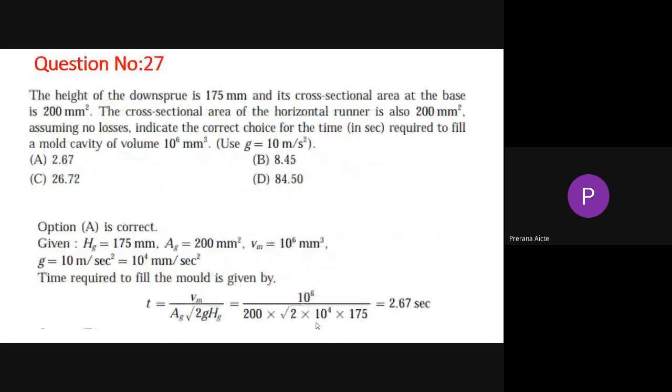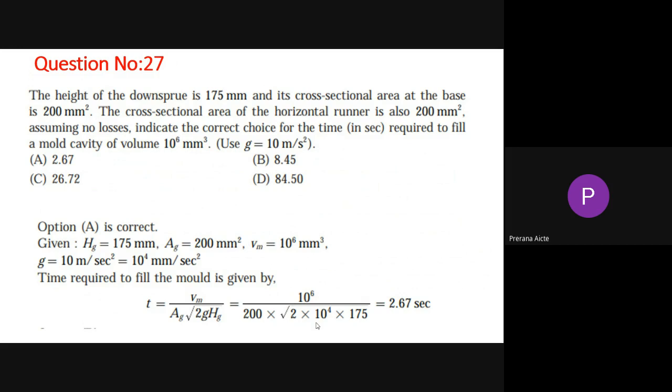The height of the downspout is 175 mm and its cross-sectional area at the base is 200 mm square. The cross-sectional area of the horizontal runner is 200 mm square. Now, assuming no losses, indicate the correct choice for the time required to fill the mold cavity of volume 10 power 6 mm cube, g equal to 10 meter per second square. And option A is the correct answer, that is 2.67. For that, what do we have to do?